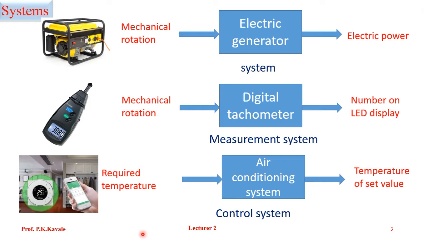It has a set value of 25 degrees Celsius, and after that it will achieve that. So we can say this is the control system. Now you have got the difference between a system, a measurement system and a control system.